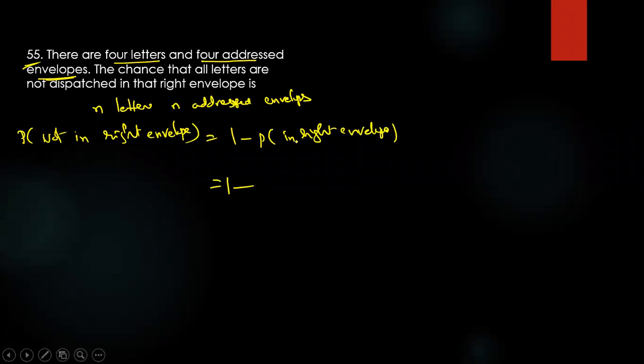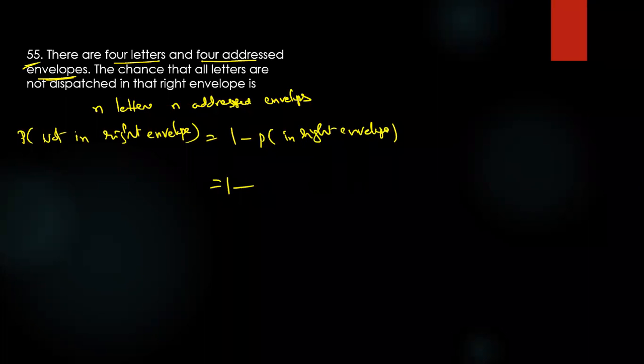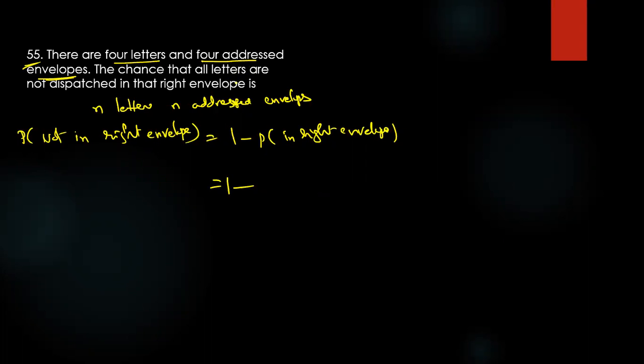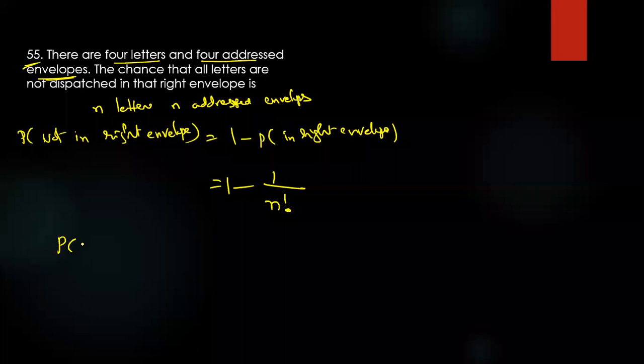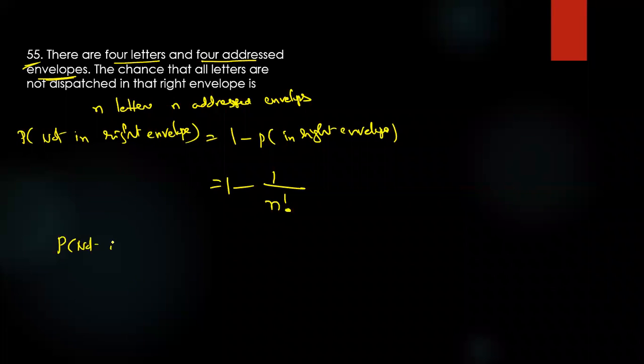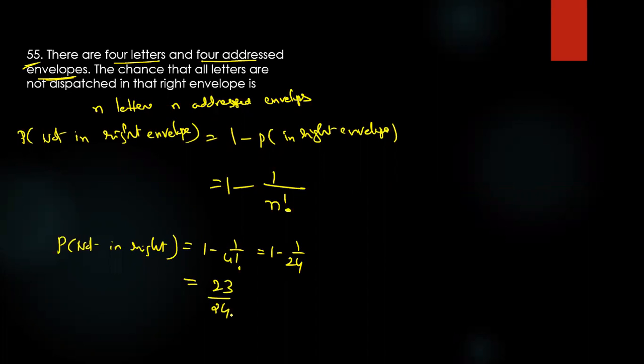So how many ways can you arrange them? Posting in the addressed envelopes means these n letters go to the n correct, right envelopes. How many ways? Only one way. So these letters you can arrange in n factorial ways. That is the formula. Therefore the required probability is 1 minus 1 by 4 factorial. So the answer is 23 by 24.